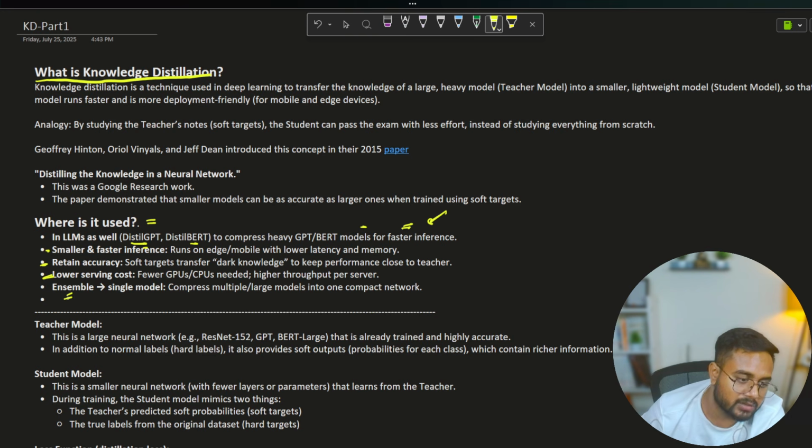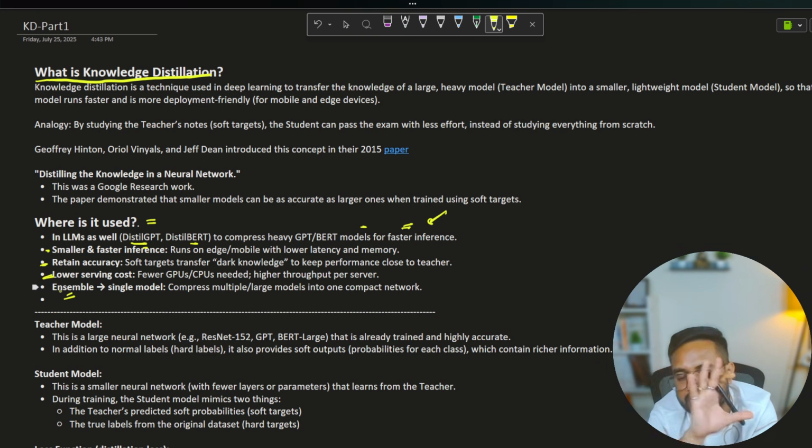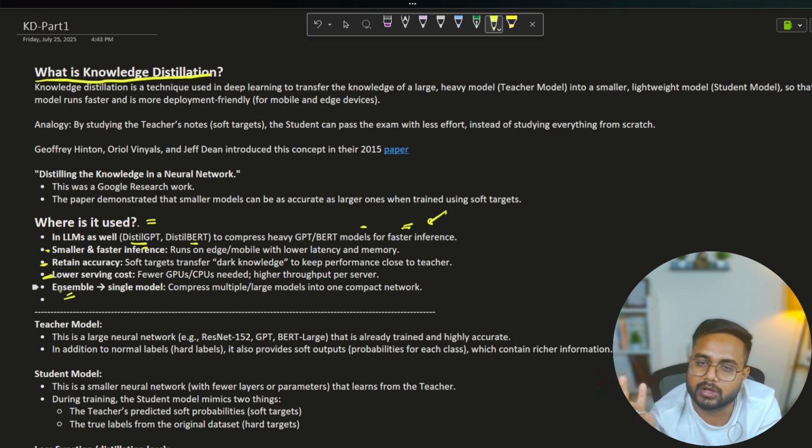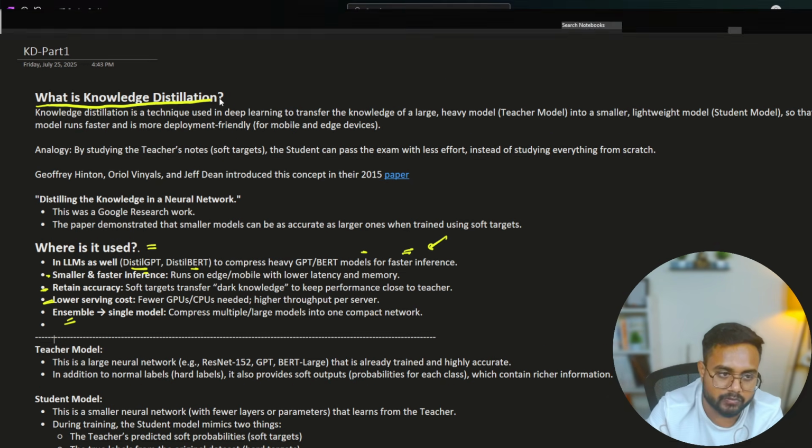Ensemble learning means if we have not only one model, if we want learning from a combination of models, we can do that also. So let's say we have five large models, and we want to transfer the knowledge from all five models into one single model. In that case also I'll choose distillation, right? So this is all the point, guys, which you can simply explain in the interview, and your interviewer will be very happy with you.